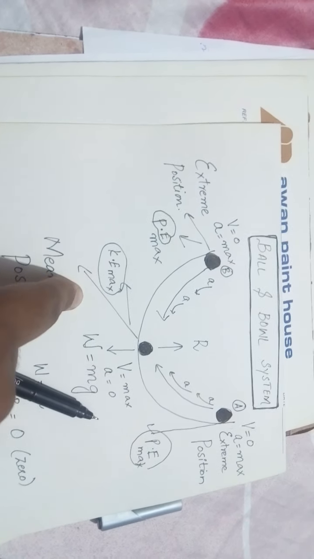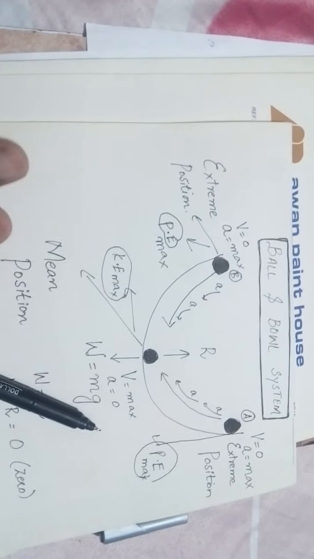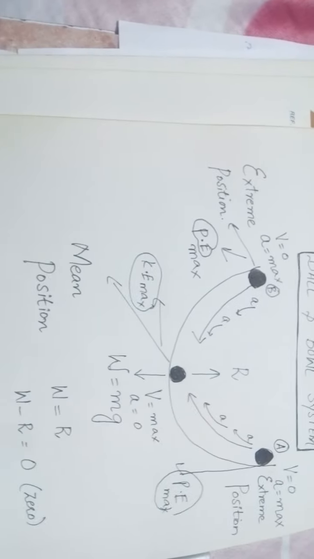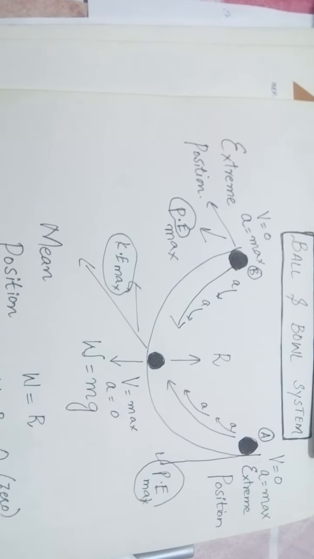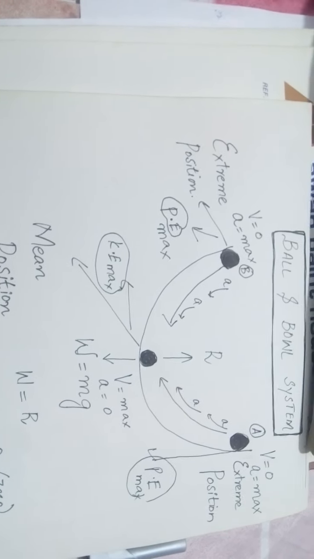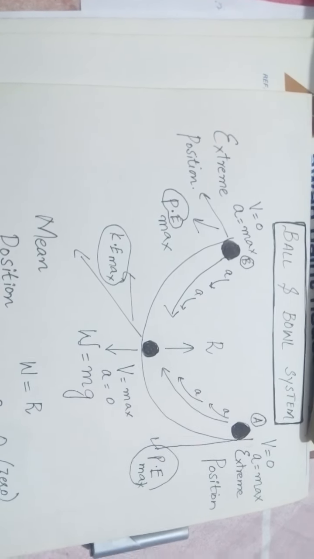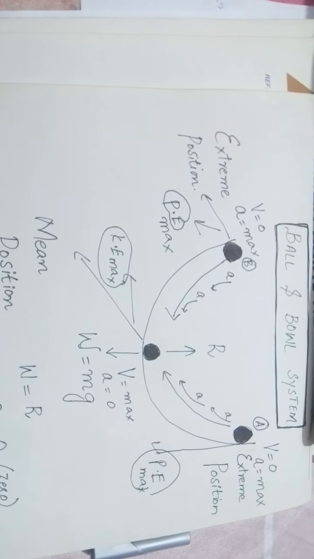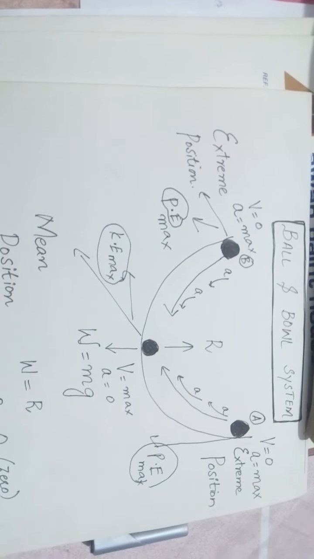In this case, we want to prove that the ball and bowl system is also an example of simple harmonic motion. There are four conditions by which we can prove this, which are given at page number 5 of your book. Number 1, a body executing SHM always vibrates about a fixed position. In this case, the fixed position is O, which is the mean position. So the ball and bowl system is an example of simple harmonic motion because it is vibrating about a fixed position, and that fixed position is the position O.